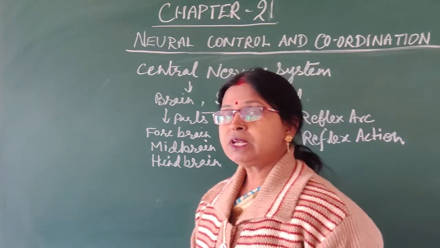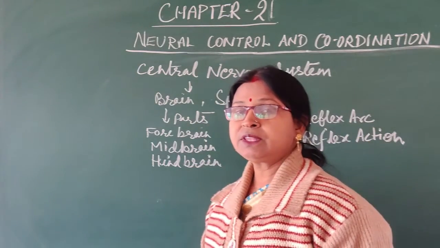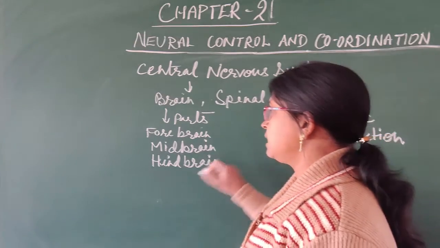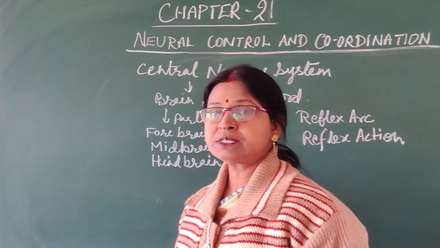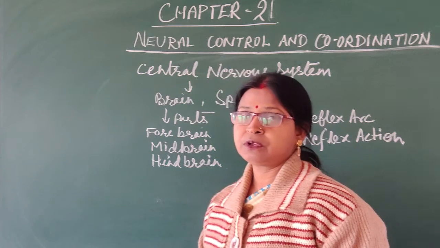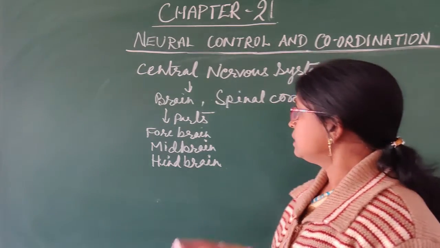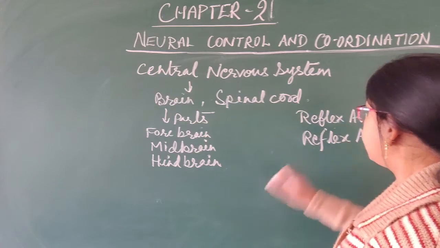Now we will study the central nervous system, that is the brain, having three parts: forebrain, midbrain and hindbrain, having different names and different terms for different parts, and how they are functioning, which part of the brain is doing which function. Through the diagram we will discuss this. Now, the reflex arc and reflex action.